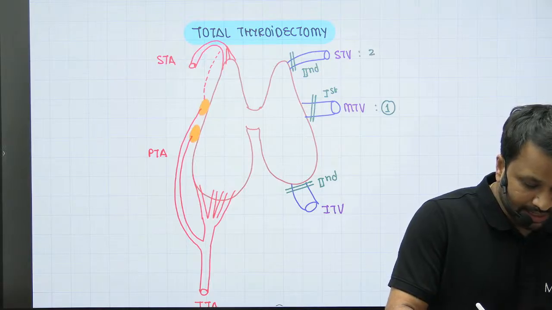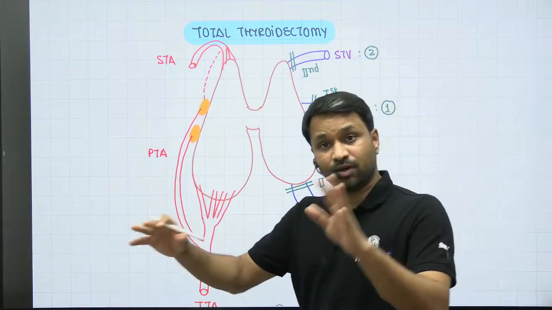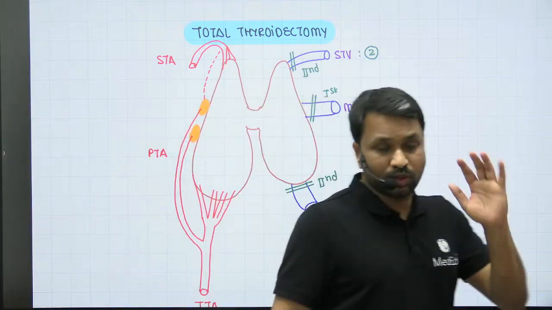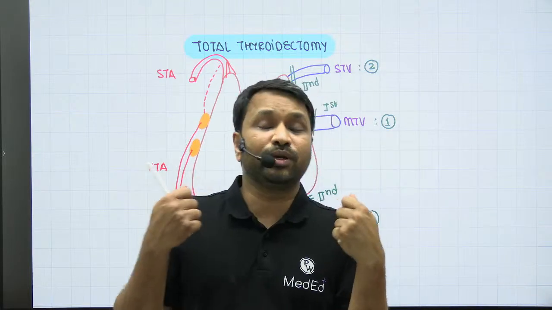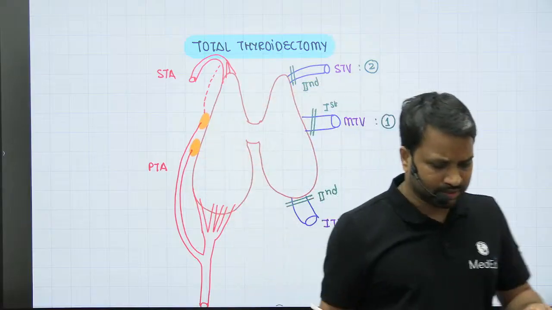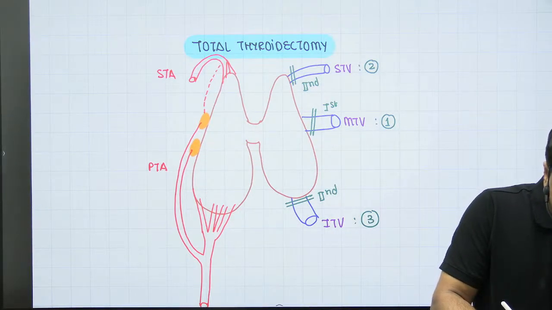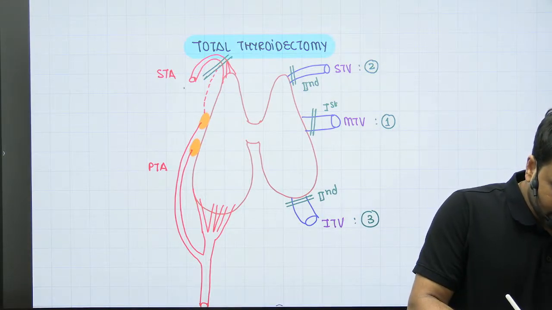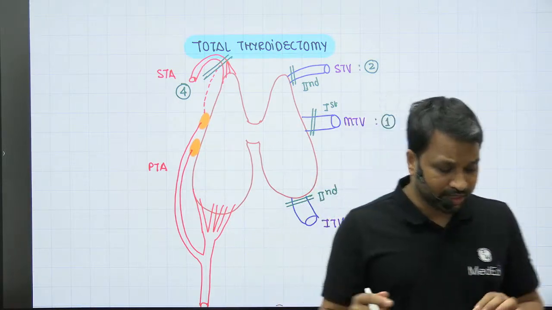Then you go and ligate the superior thyroid vein. And at the end, because the inferior pole of the thyroid gland is always mobilized at the end, we are going to ligate the inferior thyroid vein later, right? The retractors that we are going to use are going to be our Langenbach retractors. We'll show you about the retractors, don't worry about it. Okay? Once you have done that, I'm going to ligate the superior thyroid artery, right? So the next structure that we're going to ligate is the superior thyroid artery. We ligate it from the trunk itself.